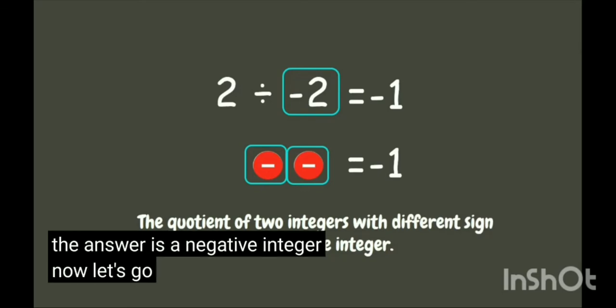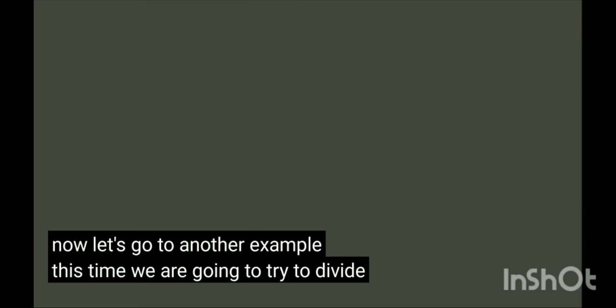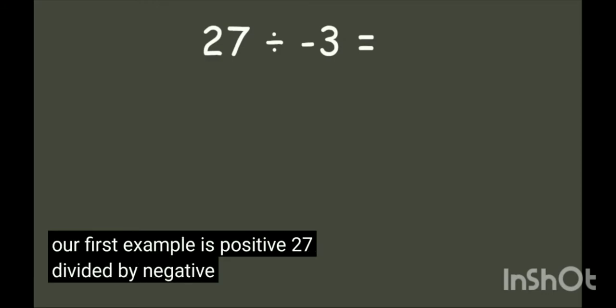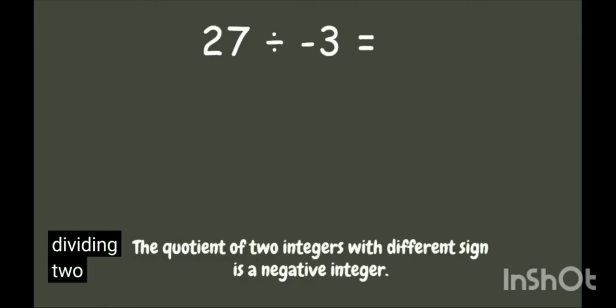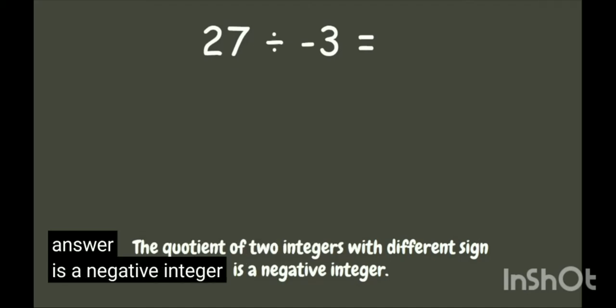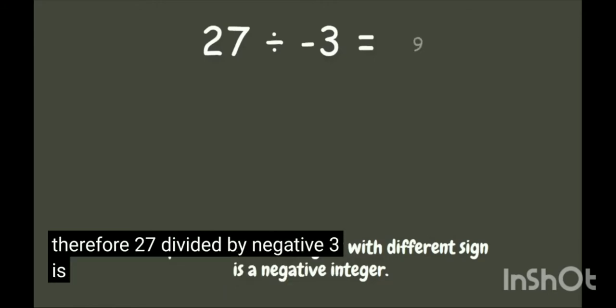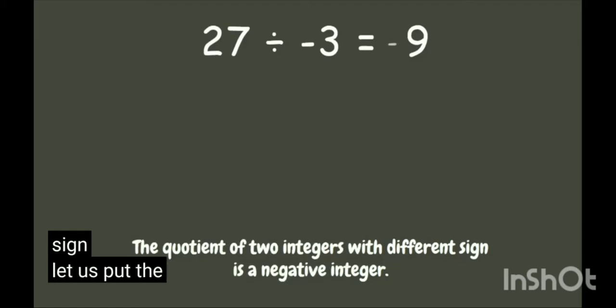Now let's go to another example. This time we are going to try to divide without using any counters. Our first example is positive 27 divided by negative 3. Again, you have to remember that when we are dividing two integers with different sign, the answer is a negative integer. Therefore, 27 divided by negative 3 is 9. And since they have different sign, let us put the negative sign. Our answer is negative 9.